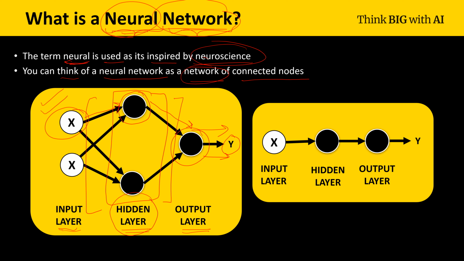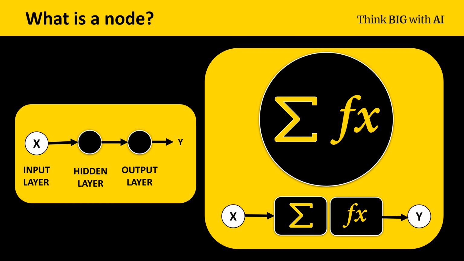Now let's look at the right hand side. Just for more simplicity, we have an input layer which has only one node, so we are just passing one input here. We have one hidden layer and one output layer. We pass something to this node, we do some operations here, and after that we pass it to the next node. We do some operations here. As this is the output layer, whatever the output of this node is, we provide it as the output from the total network. Now, as we have seen the network of nodes, it's very important to know what is a node.